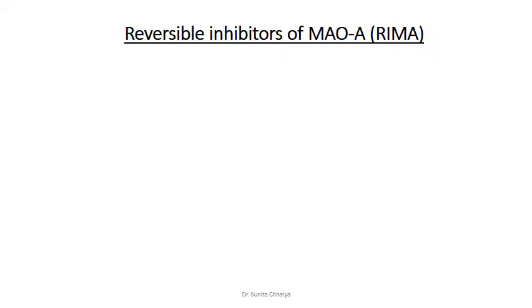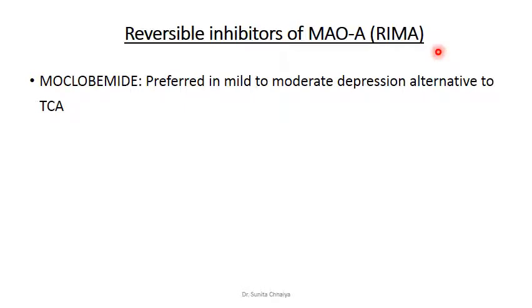There is also a reversible inhibitor of monoamine oxidase type A. They are known as RIMA. The congener is moclobemide. It is preferred in mild to moderate depression, as an alternative to a tricyclic antidepressant.